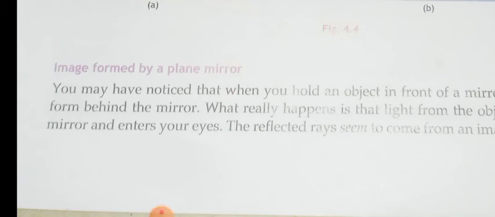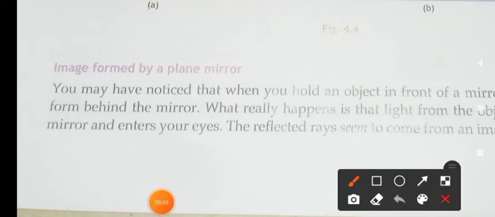So, we were discussing the fourth unit in physics, that is light. Am I right, children? So far, we have discussed the laws of reflection and what are incident rays, angle of incidence, angle of reflection, and normal, and what the law of reflection states. So now we are going to discuss image formed by a plane mirror. Image formed by a plane mirror is the topic we are going to discuss today.